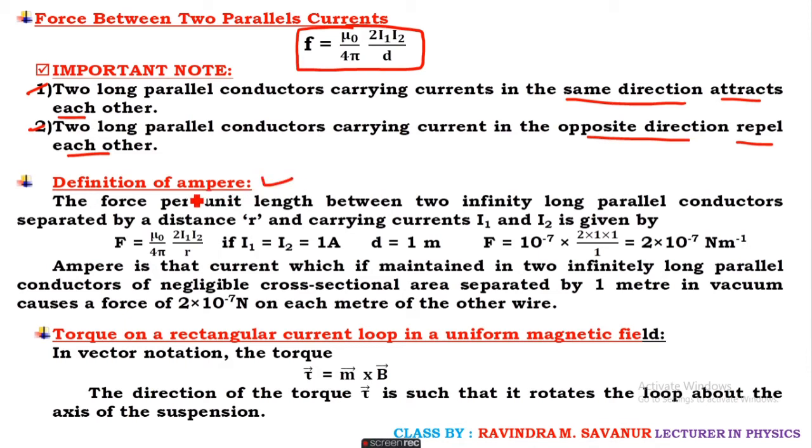Using this formula, we have defined the ampere. The ampere is the current which, when maintained in two infinitely long parallel conductors of negligible cross section, separated by 1 meter in vacuum, causes a force of 2 into 10 to the power of minus 7 newton per meter on each of the wires.